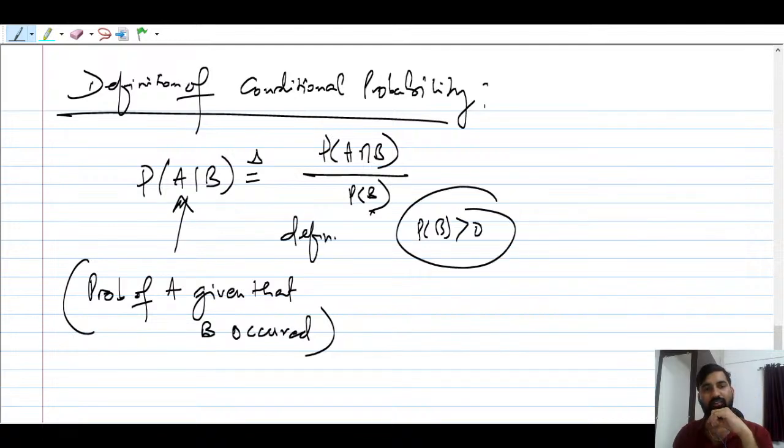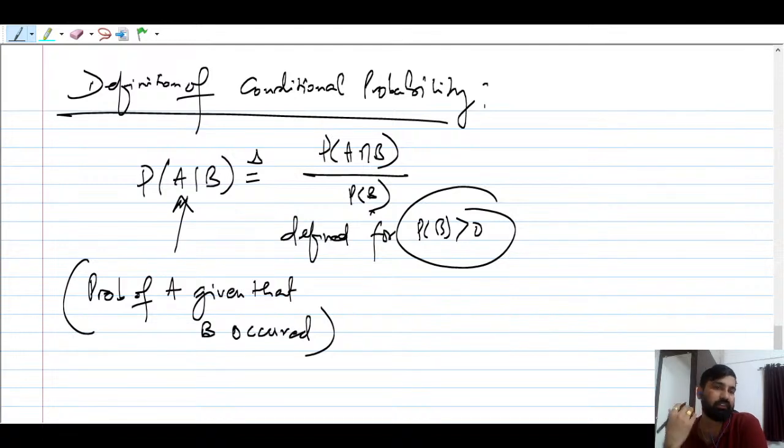Okay, define the probability of B given, greater than 0, because these are the ratios, right? So we need to maintain this. So the probability of B should always be greater than 0. Okay, so I think this is clear, right? So you have to keep in mind what?